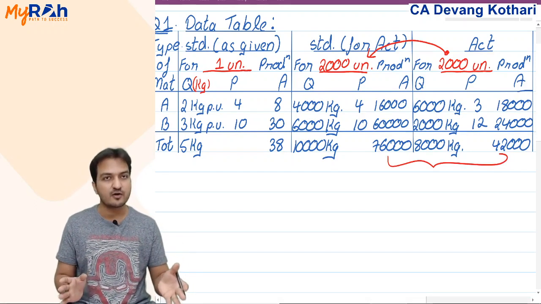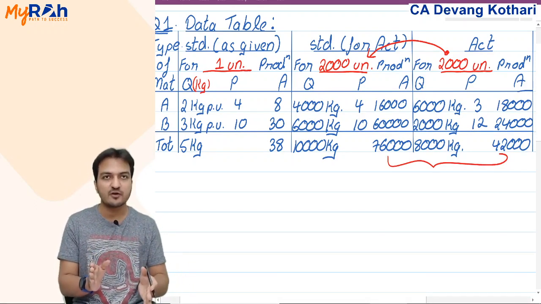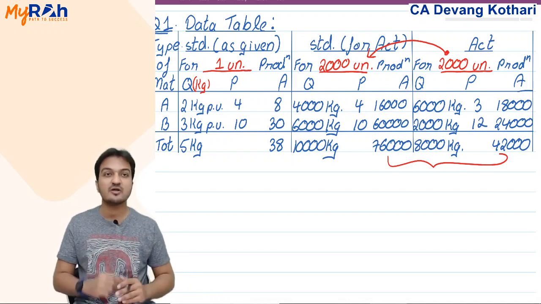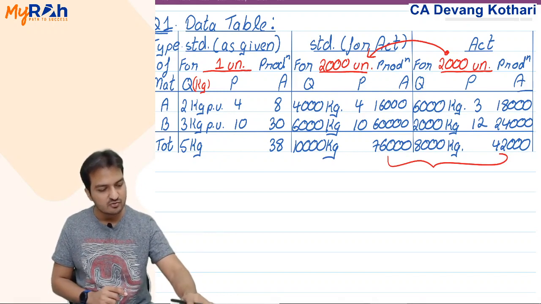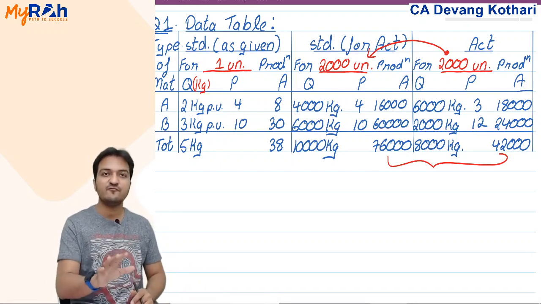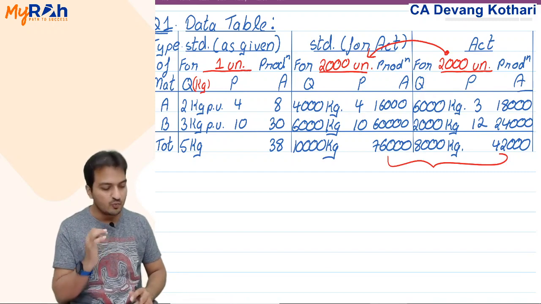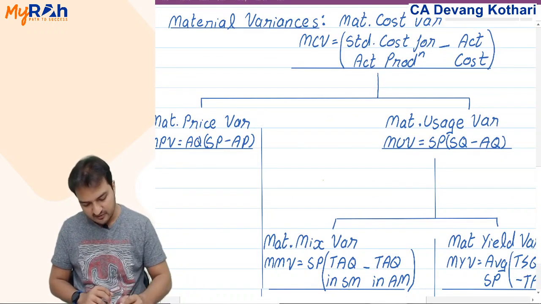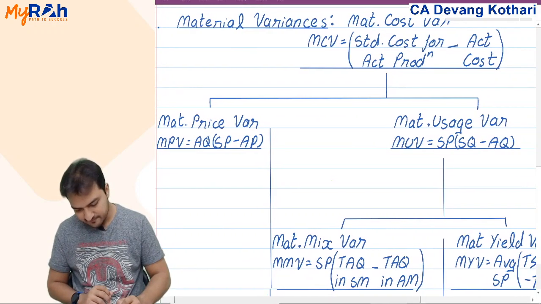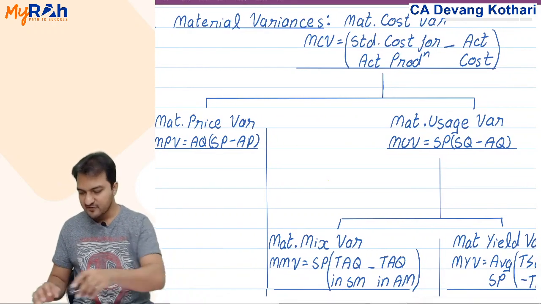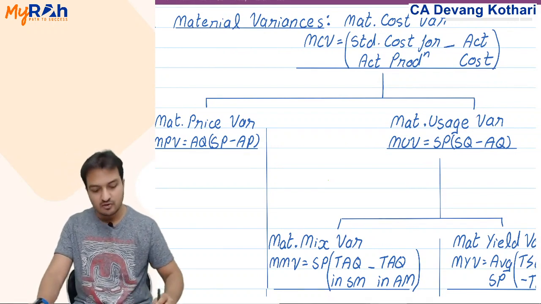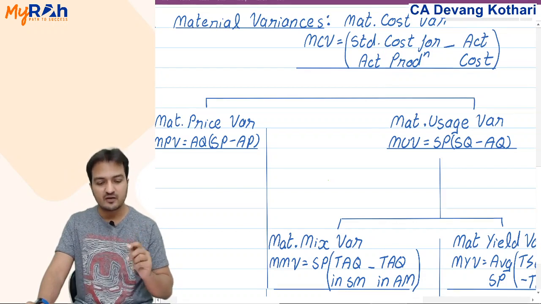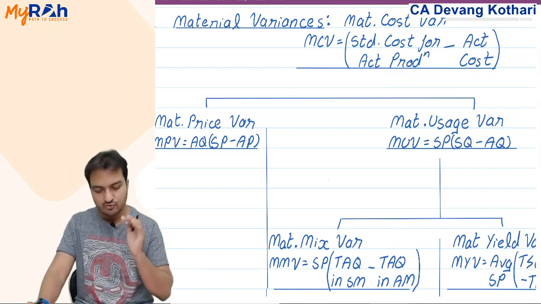76,000 minus 42,000. 76 minus 42, meaning standard minus actual. What I have saved is 76,000 I was supposed to incur minus 42,000 is what I have actually incurred. 34,000 rupees is what I have saved. Well, this becomes my first formula, first calculation here, called as material cost variance. You will not write anything yet. As I told you, you will just wait. I will finish everything. Only then when I tell you to copy, you will copy.